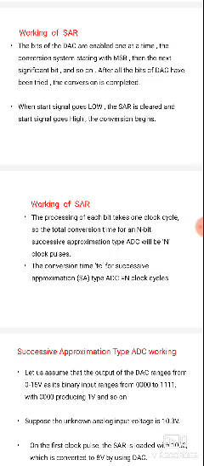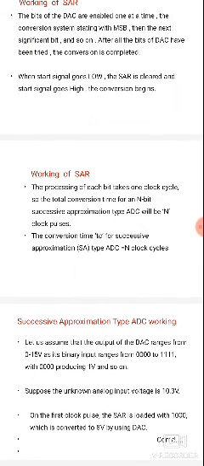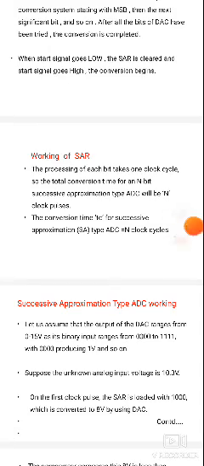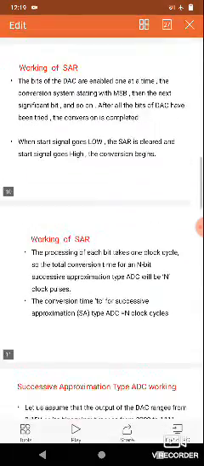In the counter method, the number of bits takes 2 power n minus 1 clock pulses. Here, the number of bits equals the number of clock pulses, that is, the processing of each bit takes 1 cycle and the total conversion time of n bits equals n clock pulses. Next, the conversion time, that is TC. The conversion time TC of a successive approximation register ADC equals n clock pulses. Why? Because n bits require n clock pulses. So the conversion time equals n clock pulses.